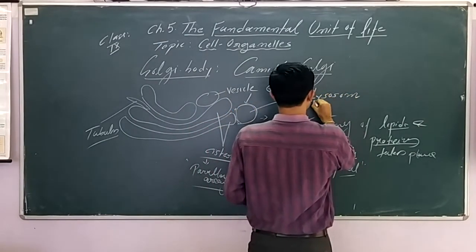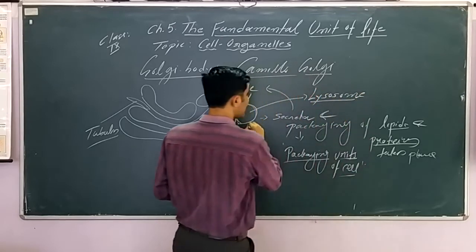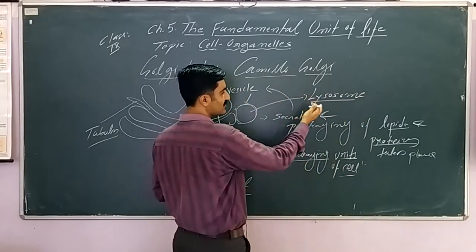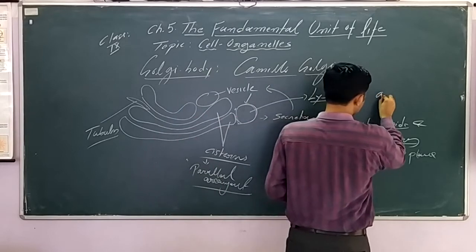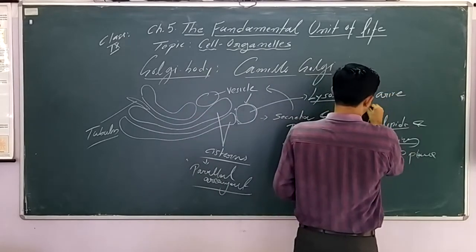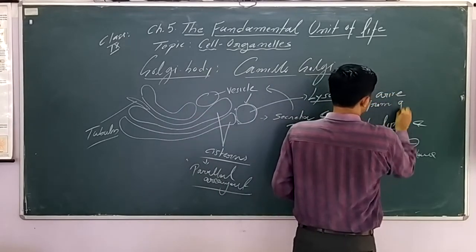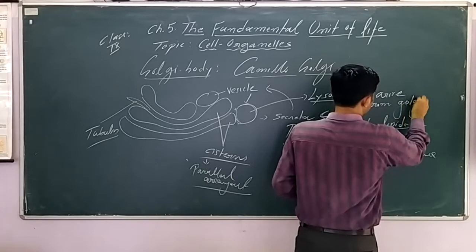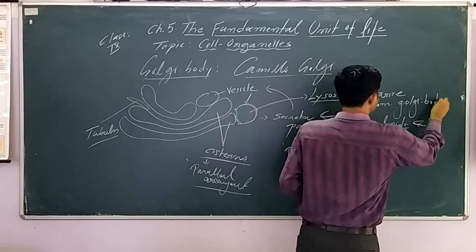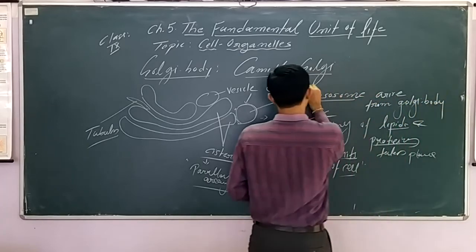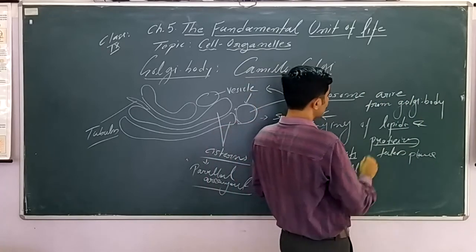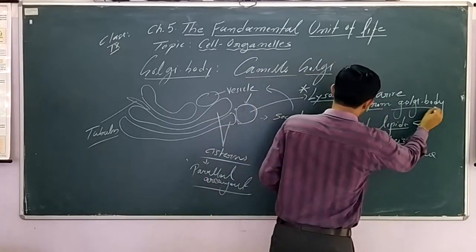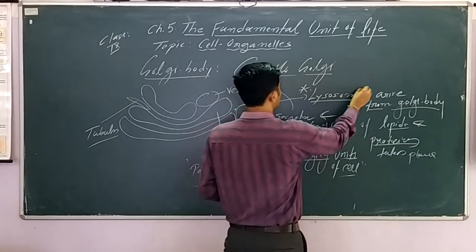So please remember, if the vesicle contains digestive enzyme, lytic enzyme, then it is called lysosome. So lysosome also arises from Golgi body. This is a very important point. So origin of lysosome is from Golgi body. This is another function of Golgi body. Lysosomes arise from the Golgi body.